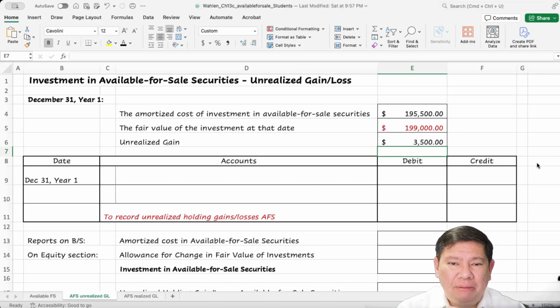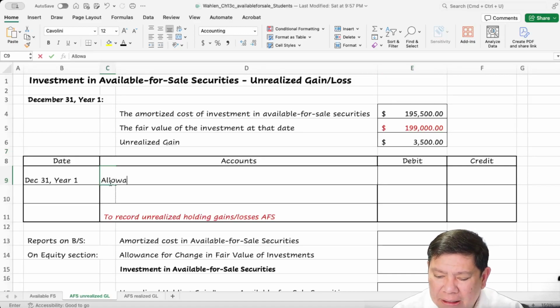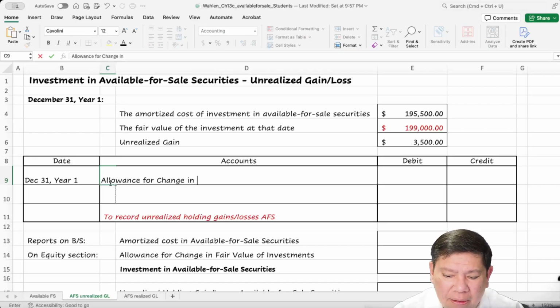Okay. Now, different from trading securities, we are going to use what is called an allowance. Instead of changing the value of the investment with this unrealized gain, we are going to use an allowance called allowance for change in fair value of investment.